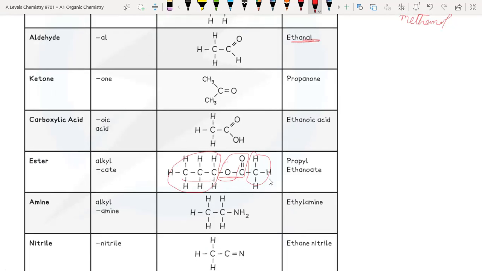Propyl ethanoate. Ethanoic acid and alcohol, when these two functional groups condense, they form an ester, propyl ethanoate. It means ethanoic acid and propanol were condensed. Dehydration occurs as the removal of hydrogen and OH.